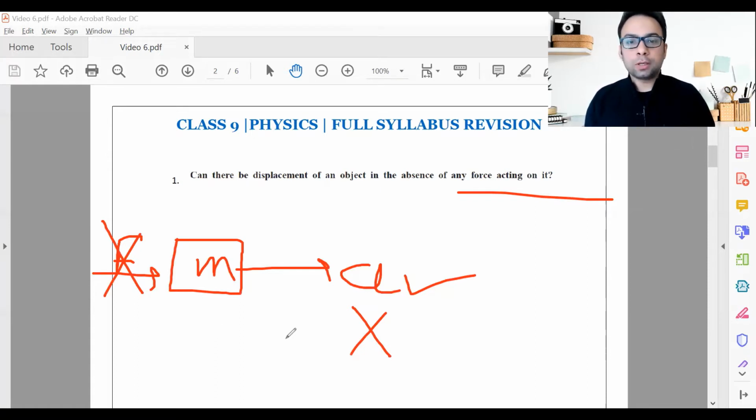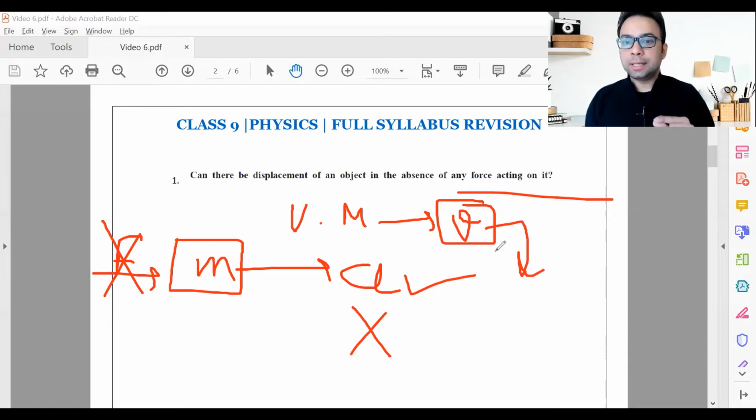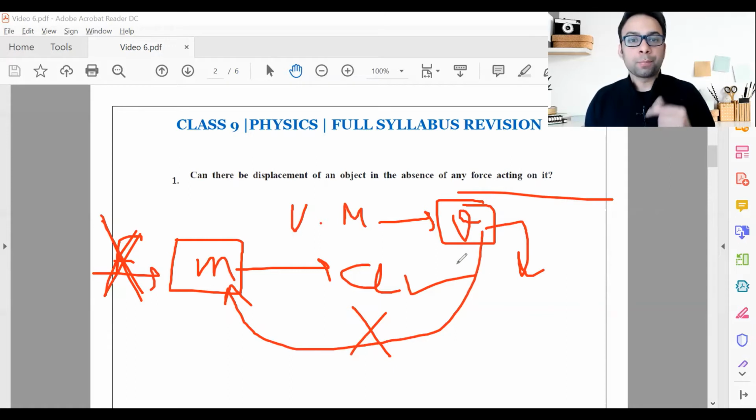But if you are not causing any acceleration, think, the object can still be moving with a uniform motion, which means a constant velocity, right? In order to change that velocity, we need to apply the force. But here we are not applying any force. So in that case, the object would still be moving in uniform motion at a constant velocity, and then displacement of the object is still present because the object is on the go. That means you are not stepping up the pedal. That means you are not pressing the accelerator. That means you are not applying any external force.